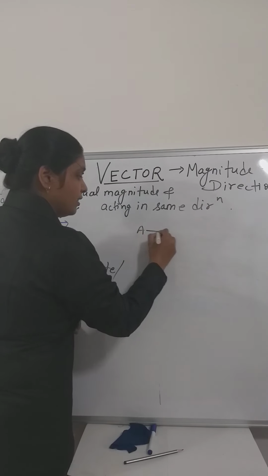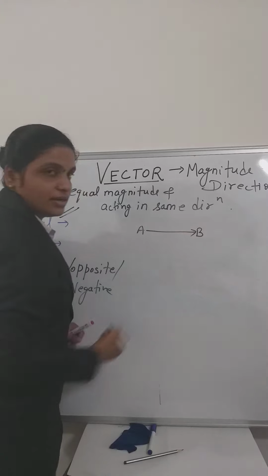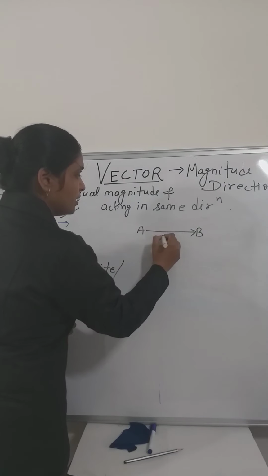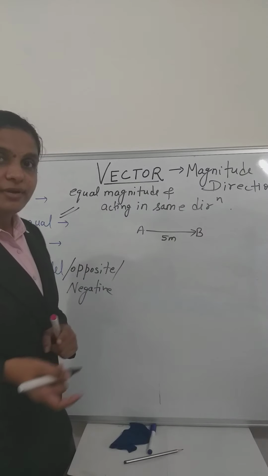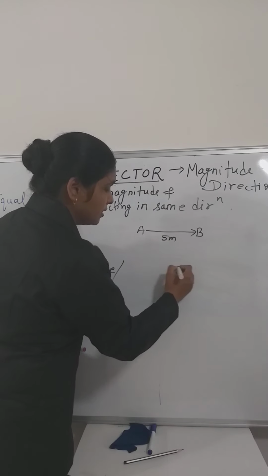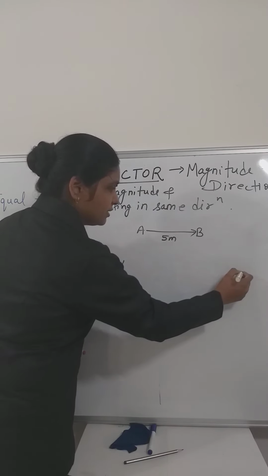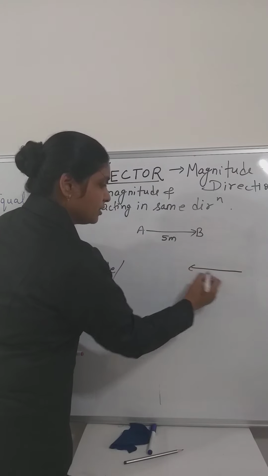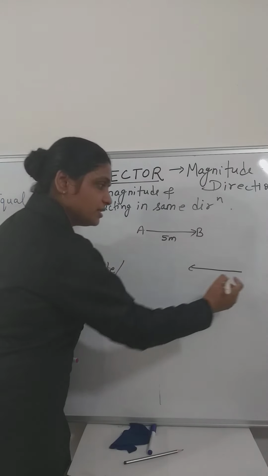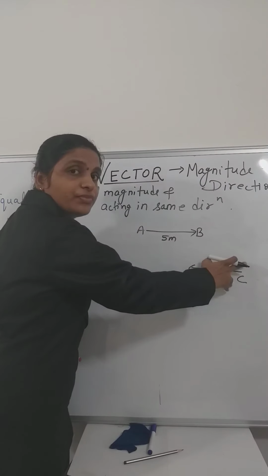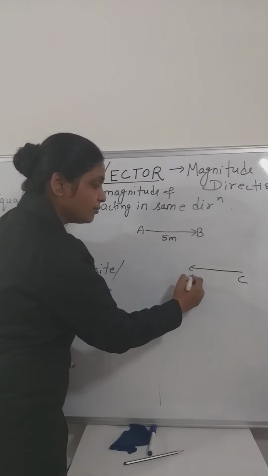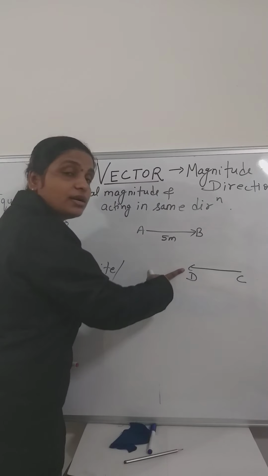If AB vector is acting in this direction having 5 meter magnitude and another vector is acting in this direction, its starting point is C, where the tail should be, and the ending point should be near the head.